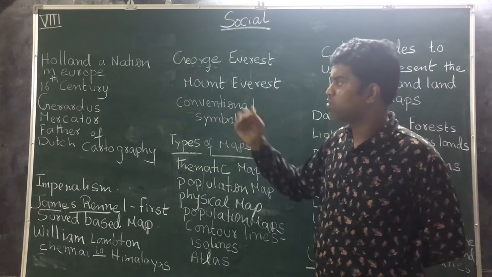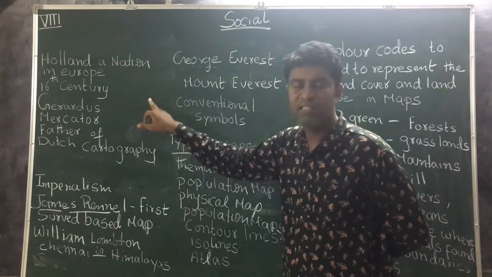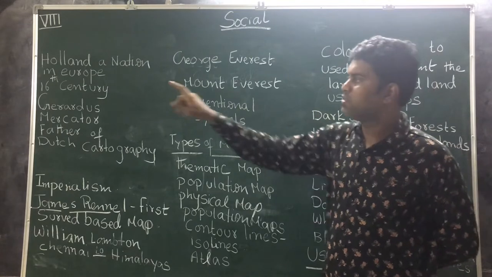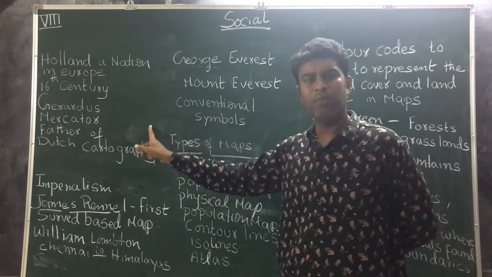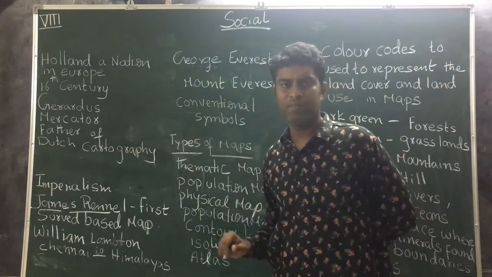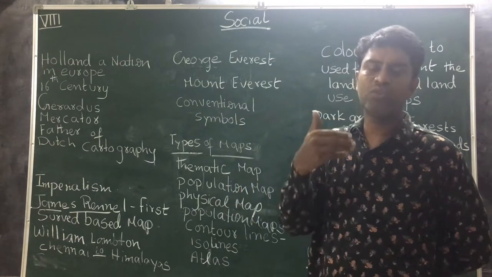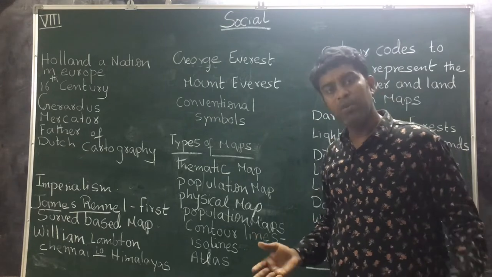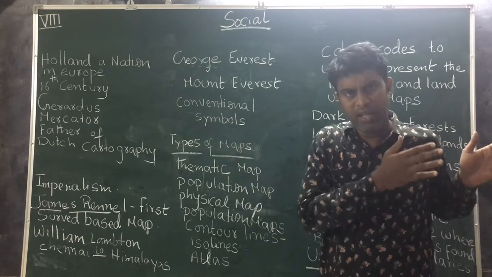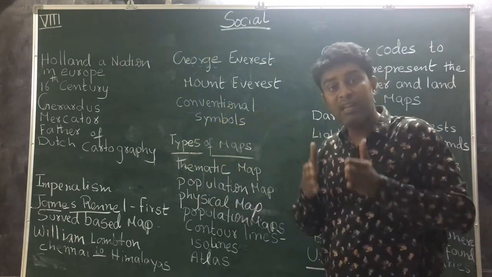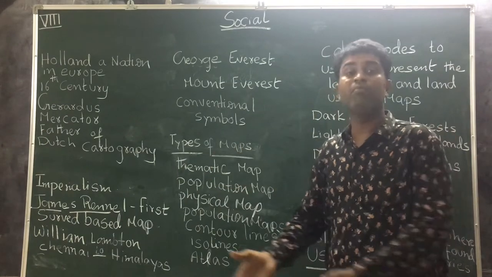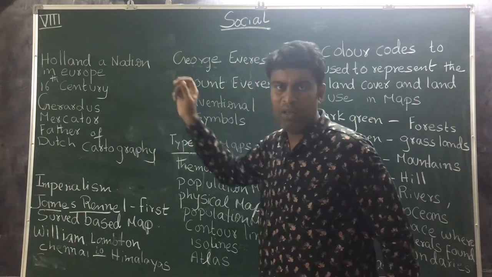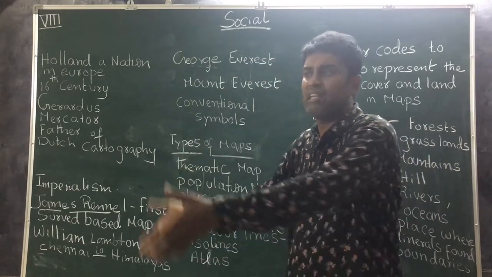In the 16th century, this country became a dominant power in sea trade. In the medieval period, there were no aeroplanes and no trains. As a result, wherever people went, they used to take all goods through their boats and ships. So sea trade became very popular.